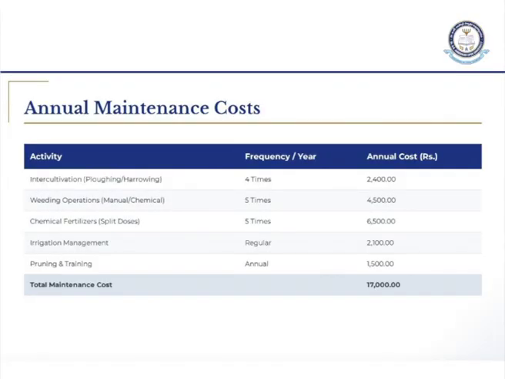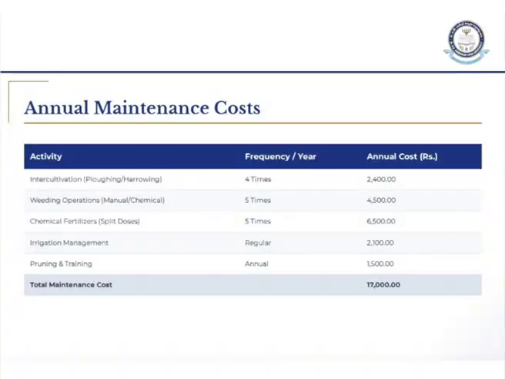See here, annual maintenance cost. First, intercultivation. After once you plough, there is no need to plough again, you will think in that way, but you have to plough every year, because the sand should be removed and it should again give nutrition to the soil. So you will do it 4 times in 1 year. It will take 2,400. Coming to weeding operation, you will be giving manual or chemicals. It has to be given 5 times in a year, which will cost 4,500. And chemical fertilizers, you can give in 2 doses or 1 dose, but you have to give it 5 times, which means 6,500.